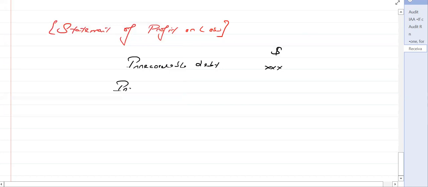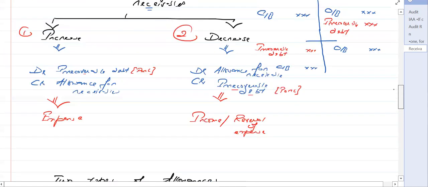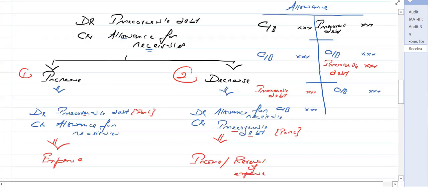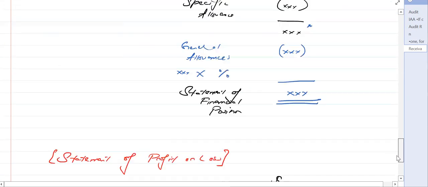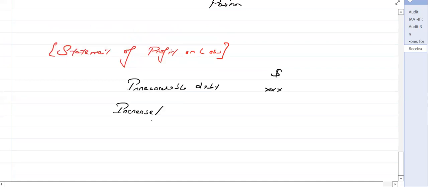And if there is an increase in allowance, we have already studied the accounting for allowances. If there is an increase in the allowance, that is recorded as an expense. If there is a decrease in the allowances, that is recorded as income. So increase in allowance is added because that is an expense. Decrease in allowance is the reversal of expense, so we deduct it. So increase or decrease in allowances, and then we just write this simple thing over here.